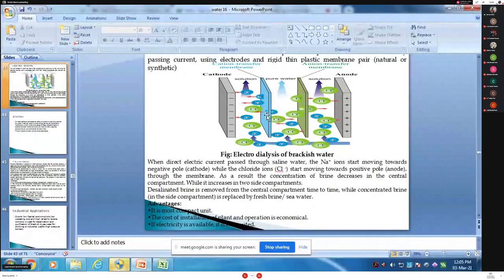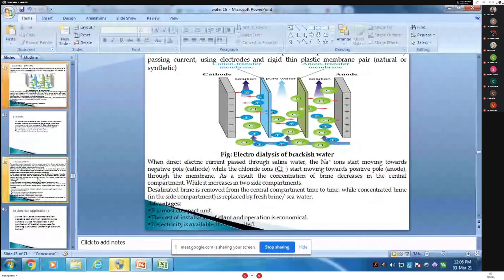They are permeable to either cations or anions. The anode is placed near the anion selective membrane and the cathode is placed near the cation selective membrane. When the charge is passed, the ions pass through the semi-permeable membrane, and the middle compartment becomes free from impurities and is converted into pure water.